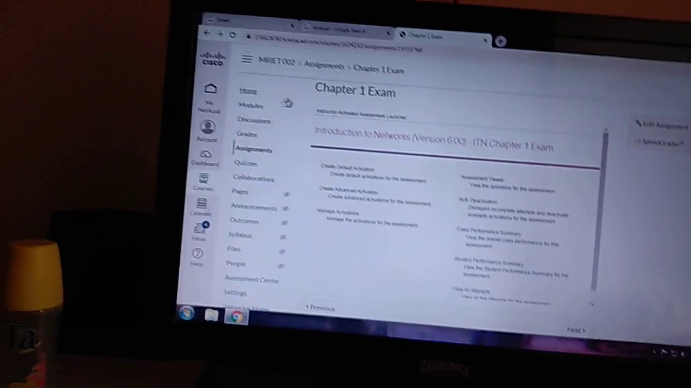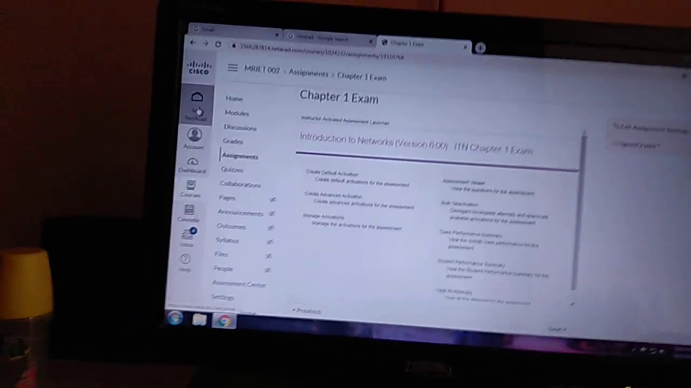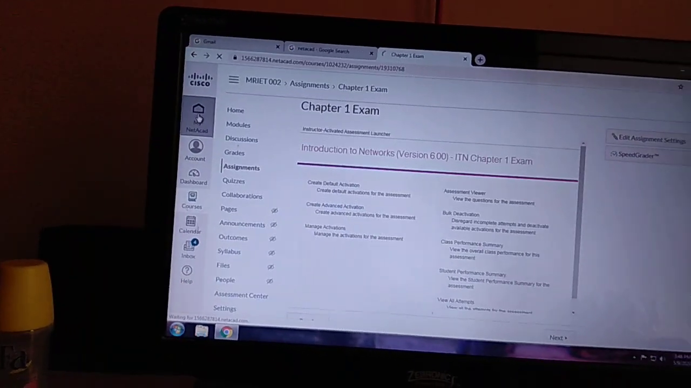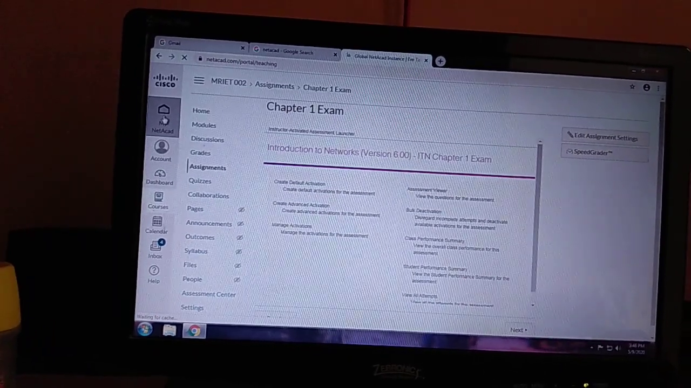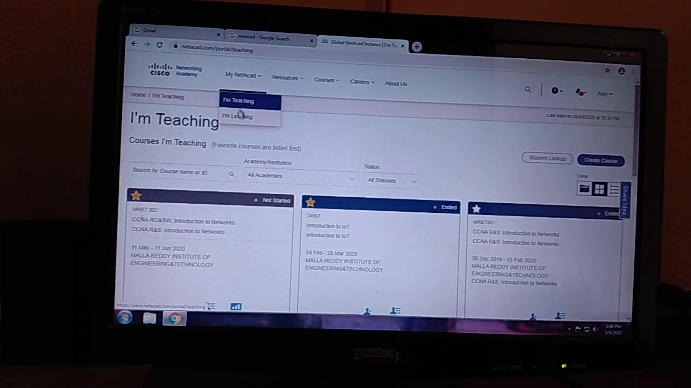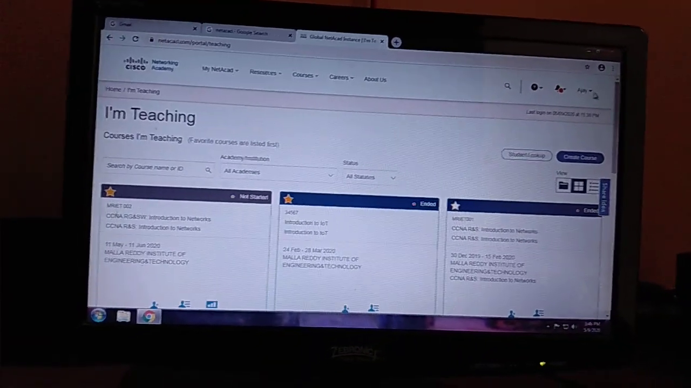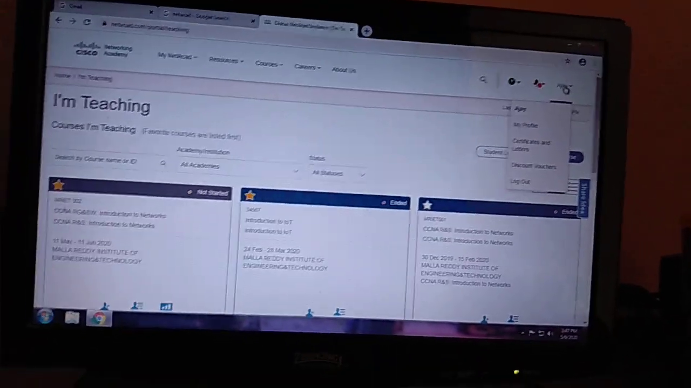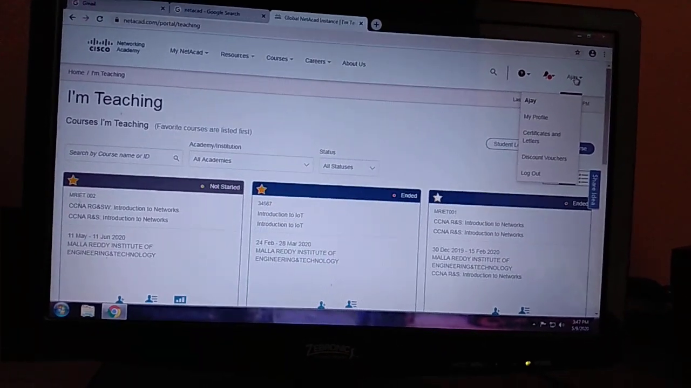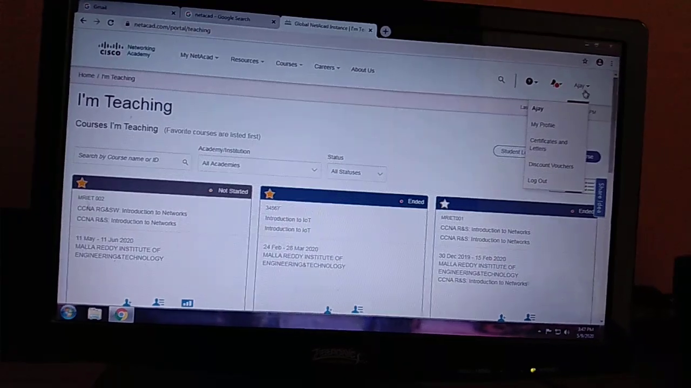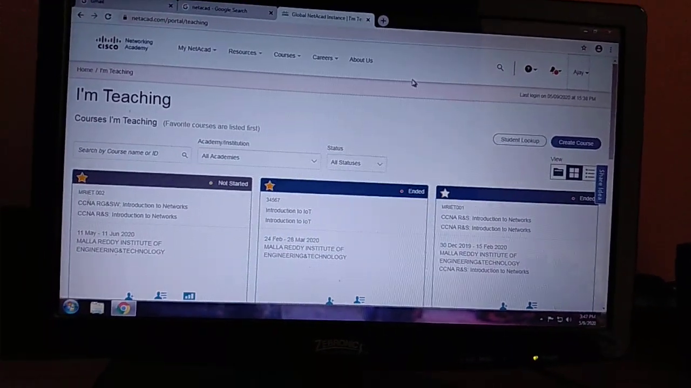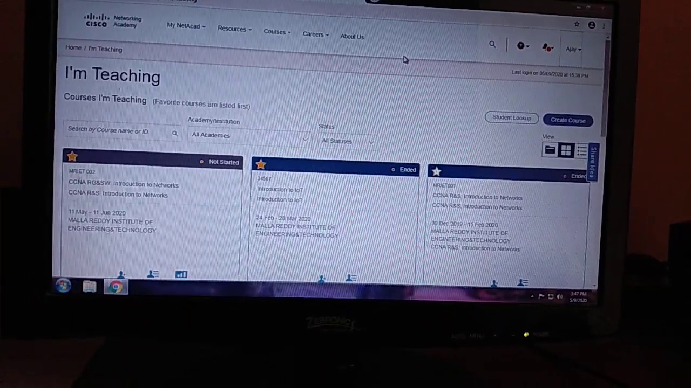Again, if you need to go to your main page, see here, my NetAcad, just go and click over there. If you want to log out, at the corner your name will be shown over here. Click there and you can log out from there. That is the case. Okay, thank you.